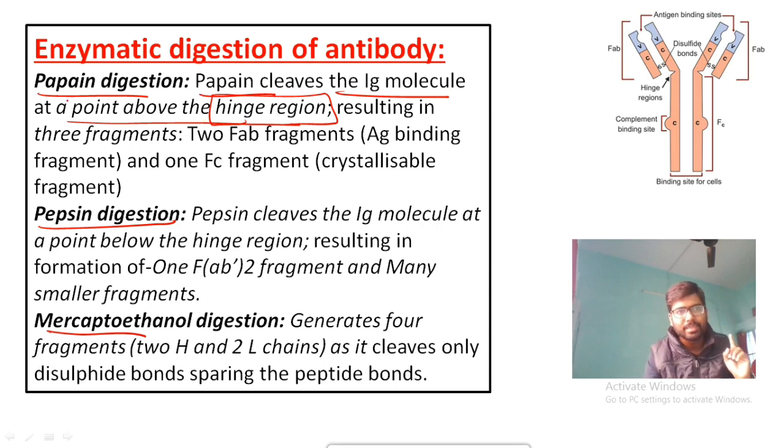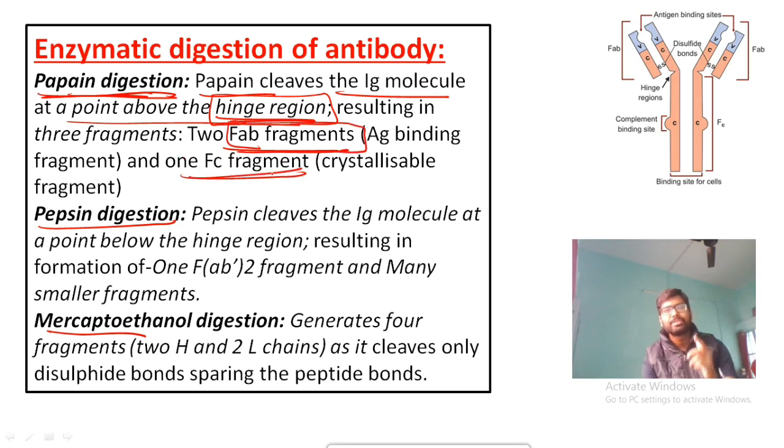Okay, क्वेश्चन आपको पूछा जा सकता है कि पपैन कहाँ पे ब्रेक करेगा, एंटीबॉडी का जो स्ट्रक्चर है कहाँ पे ब्रेक करेगा. हिंज रीजन के ऊपर में, नीचे में और कहीं भी कर सकता है. ठीक है, so papain digestion actually occurs at the hinge region or just above the hinge region. Okay, and 2 fragments होता है, 2 FAB fragments वो देगा and one is your FC fragment. That means they actually fragment like this. आपका 2 FAB molecule you will get and 1 FC you will get. Okay, so that is your papain digestion.